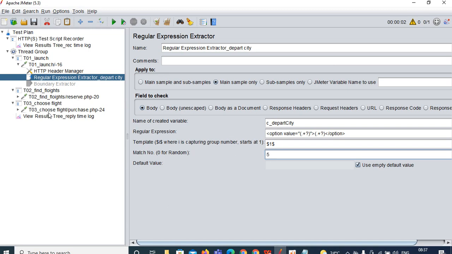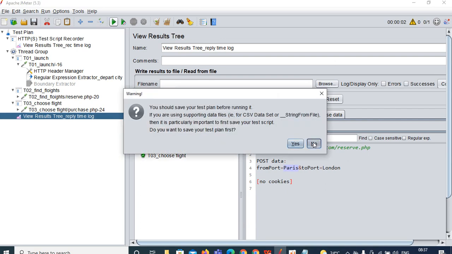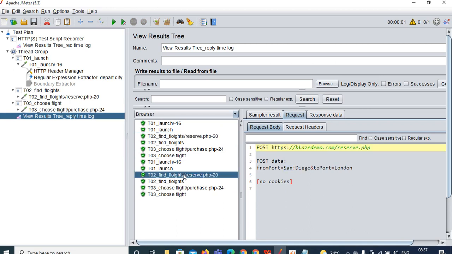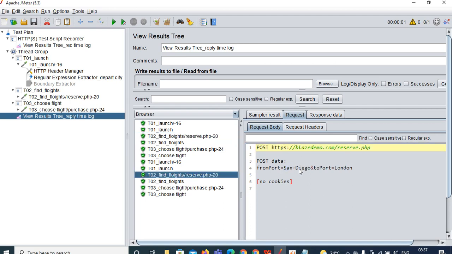Now go to view results tree, click on the play button and see. Click on request number 20. Here you can see San Diego is captured. Previously you could see Paris was captured, because at that time we had given the match number as 1. In our case now I have given the match number as 5, so San Diego is captured.